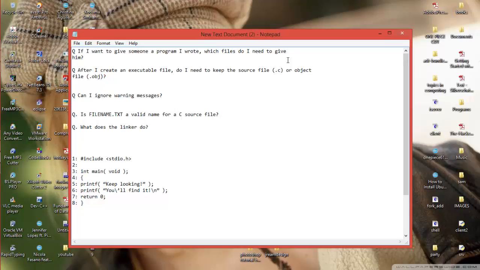So if you want to give your friend something, then don't give them the source code. You can just give them the hello.exe instead of hello.c. What they can do is just run the program, but they can't edit the program because they don't have the source code.